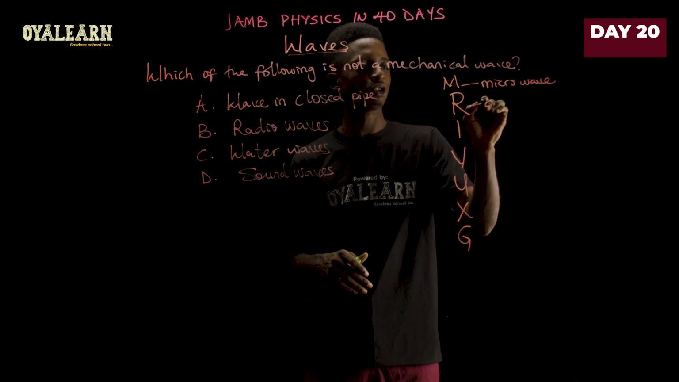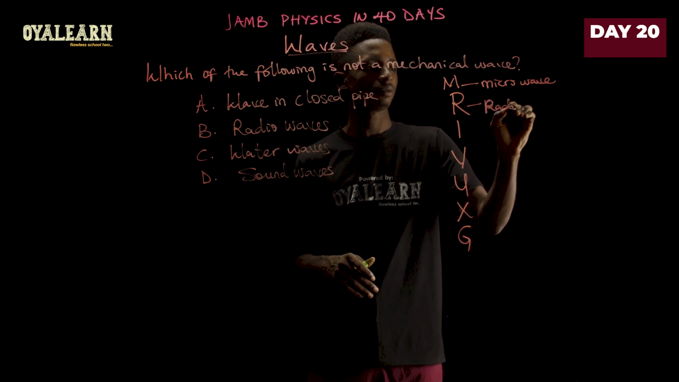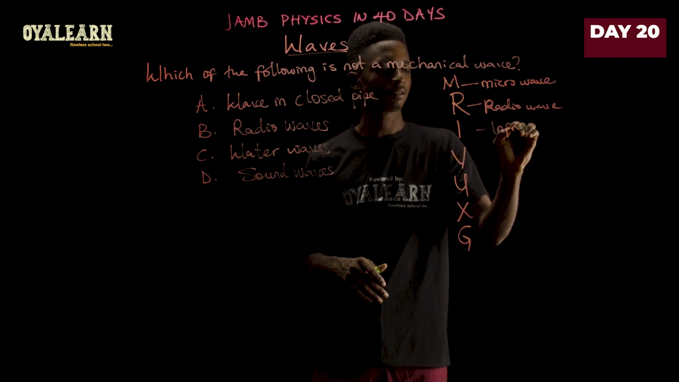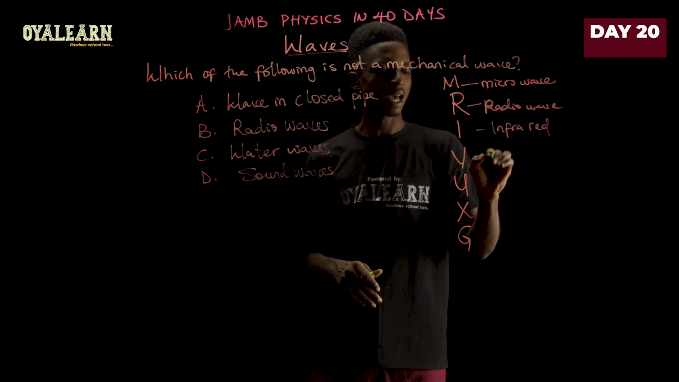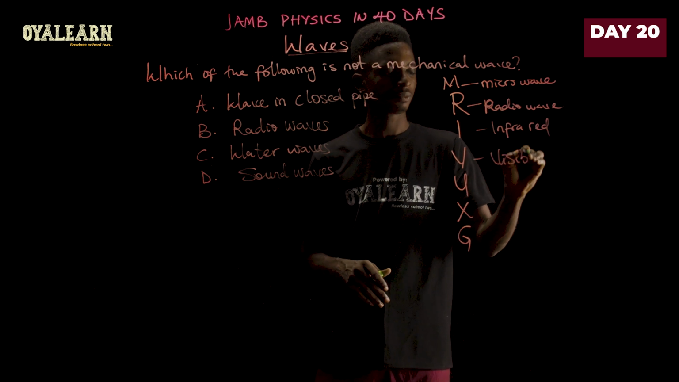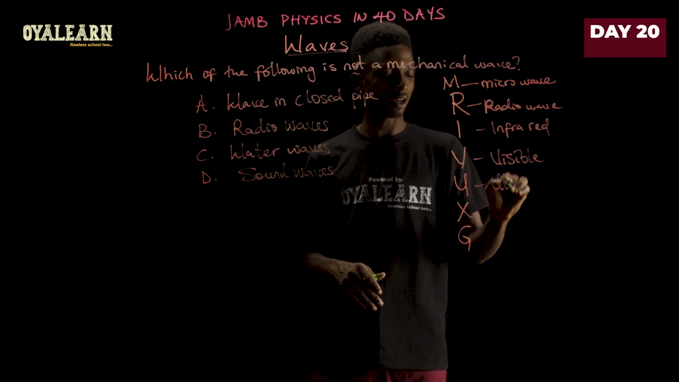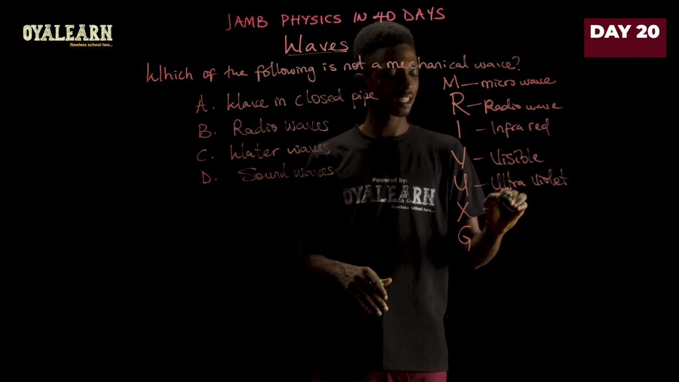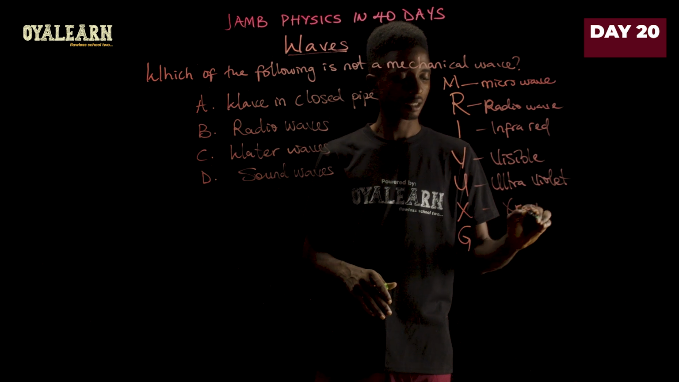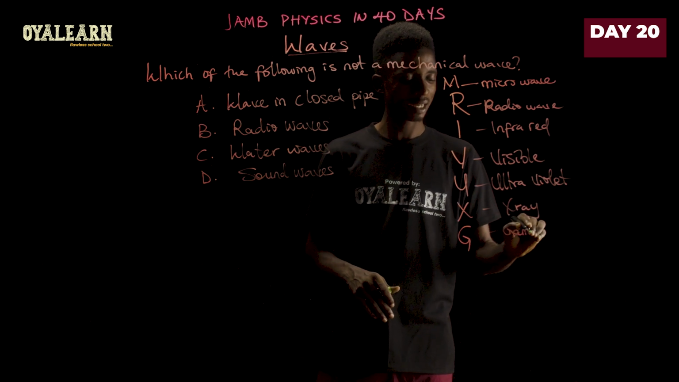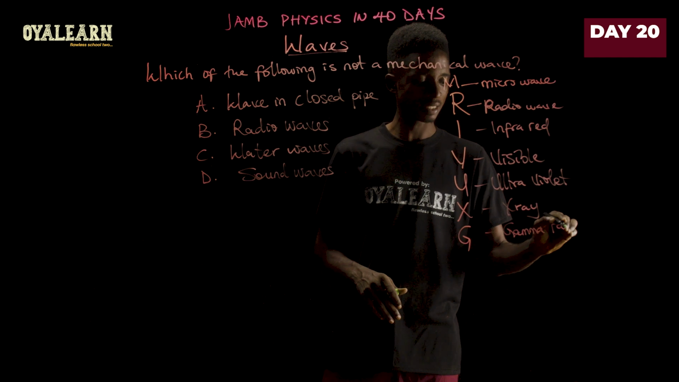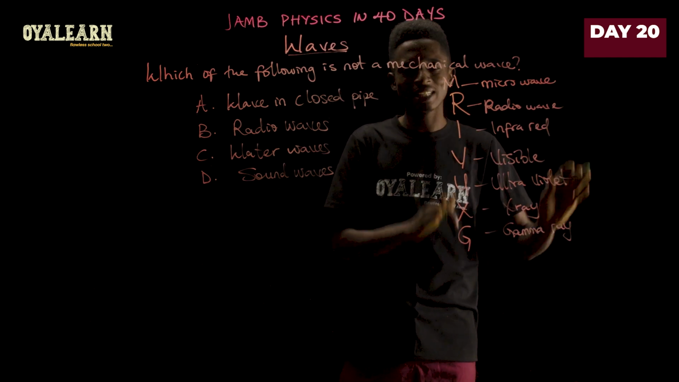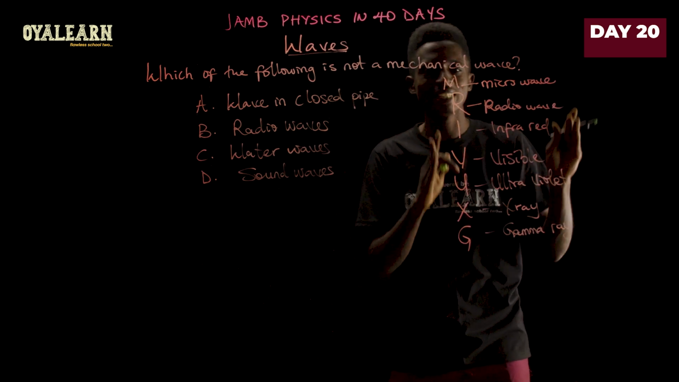Then we have the radio wave. Then we have infrared. Then we have visible spectrum. We have the ultraviolet. We have the X-ray. And then gamma rays. Okay, now all of these are the electromagnetic wave because they belong to the electromagnetic spectrum.